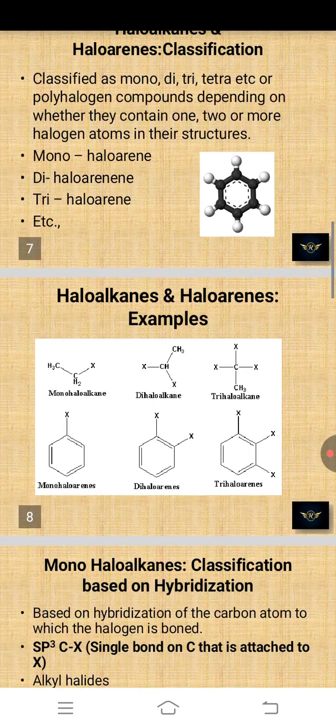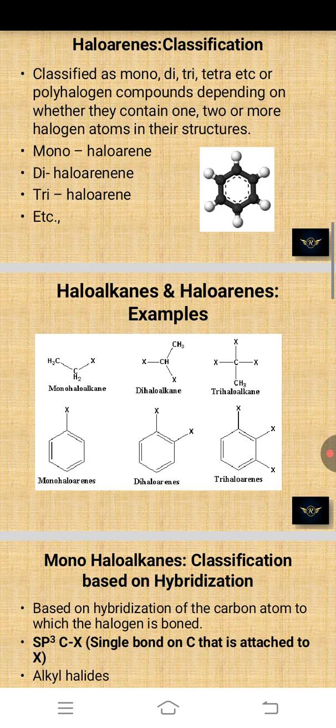And then the classification. They are classified as mono, di, tri, tetra, penta, etc., many more, polyhalogen compounds, depending on whether they contain one, two or more halogen atoms in their structure, like mono haloarene, dihaloarene, trihaloarene, etc. For example, first one is mono haloalkane, dihaloalkane, trihaloalkane.